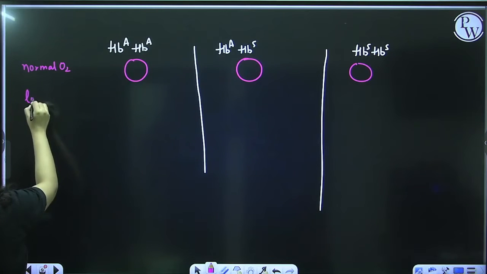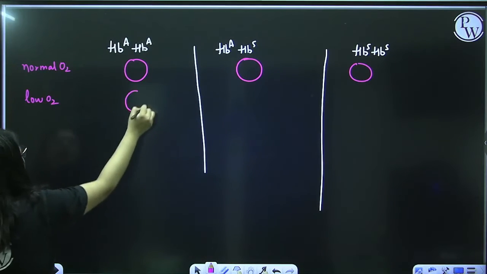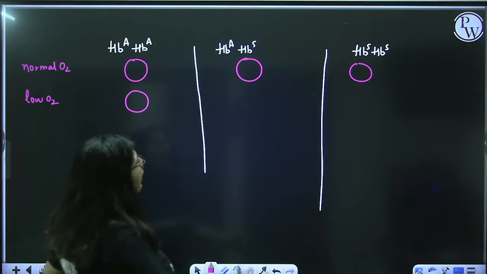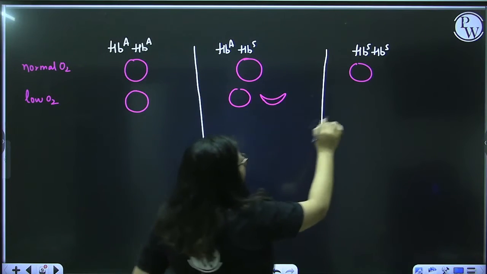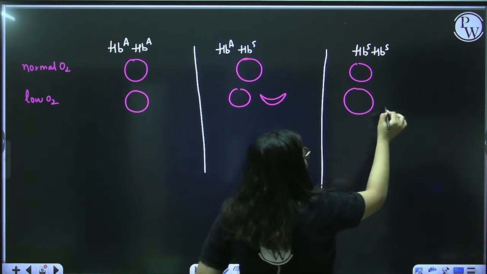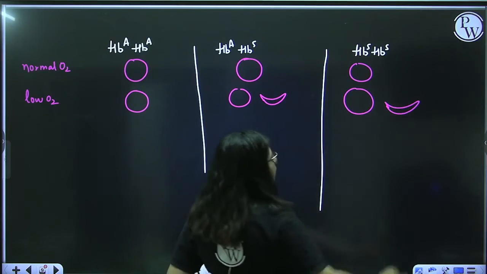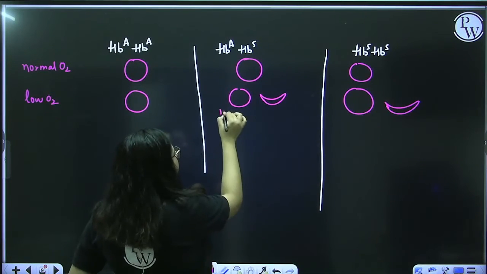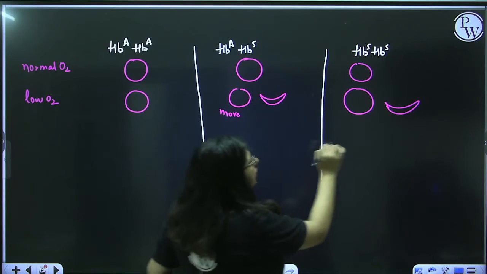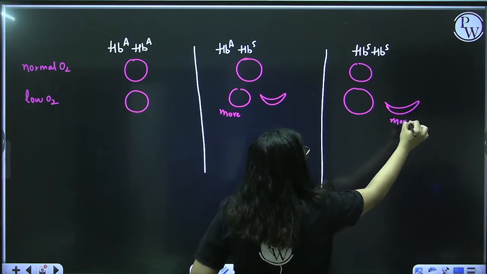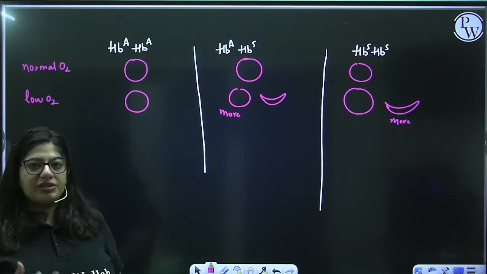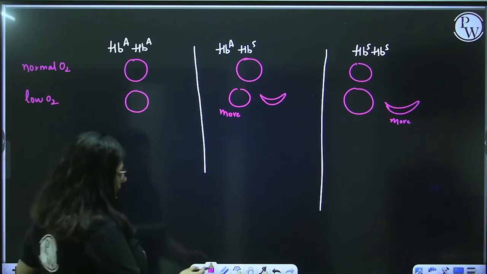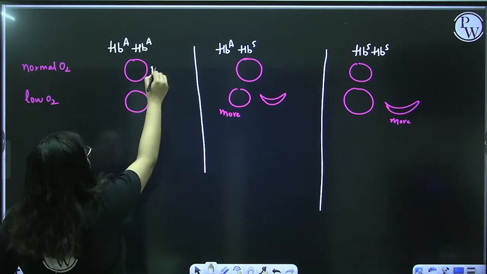But whenever there is a low oxygen condition, they have more sickle shaped RBCs. Here there are more normal and here there are more sickle shaped if we compare. That's why they are the diseased organisms. Now, what is this rounder RBC? Let me write it.